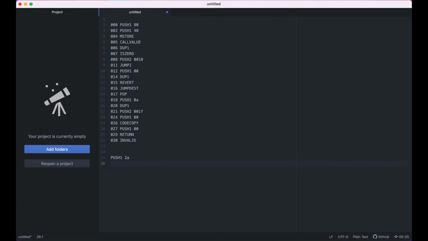We need to push that value into memory to be able to return it. So we're going to be pushing that value 2A at memory location 40, and then we want to just store that in memory. And when that's done, we need to be able to return this value right here.